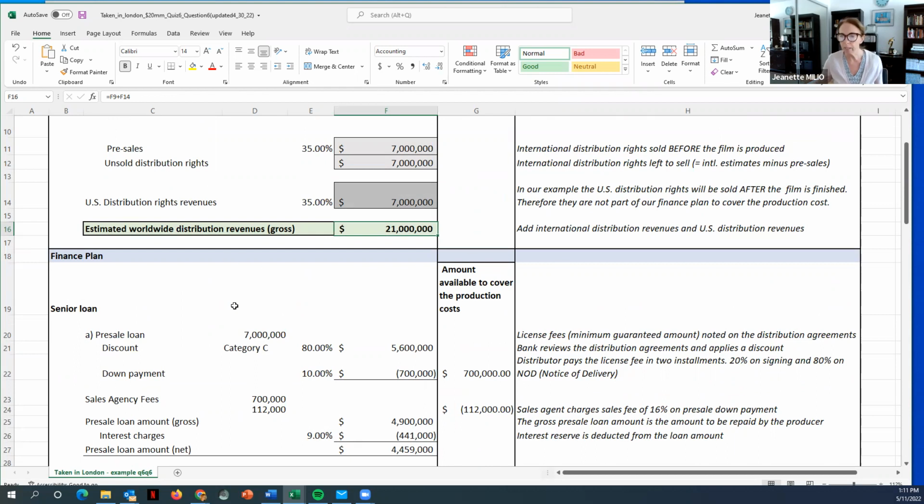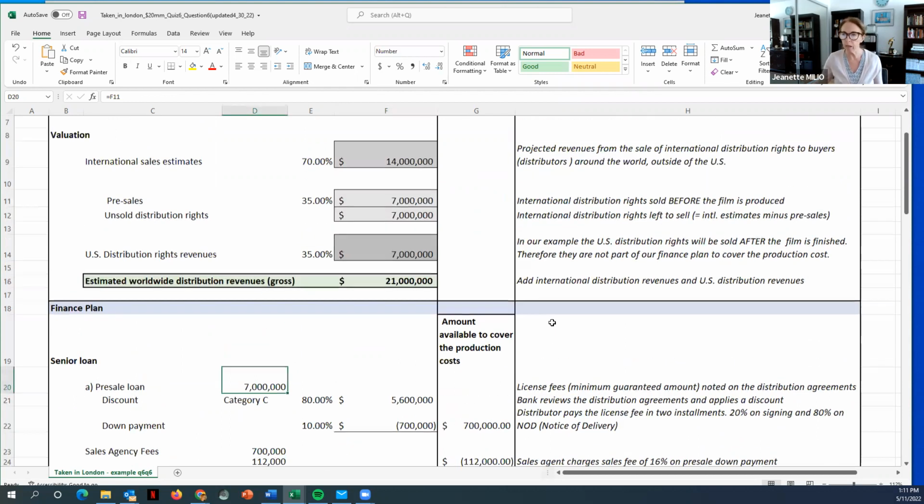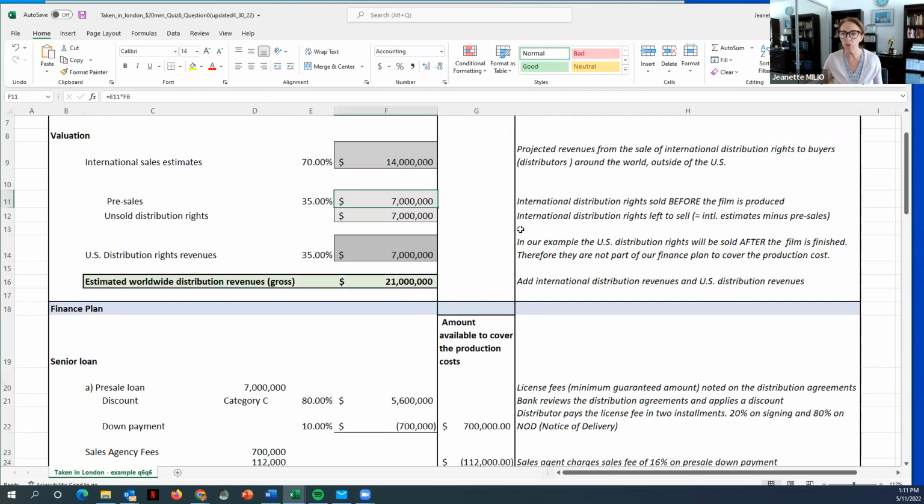So when we look at pre-sales, how much pre-sales do we have? We are thinking we're going to do 35% of the budget in pre-sales. 35% of $20 million is $7 million. So I put that here, just so I have a reference for my calculation. So then on the 7 million, the bank is going to only allow 80%.